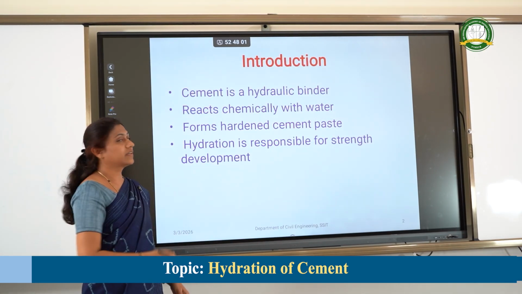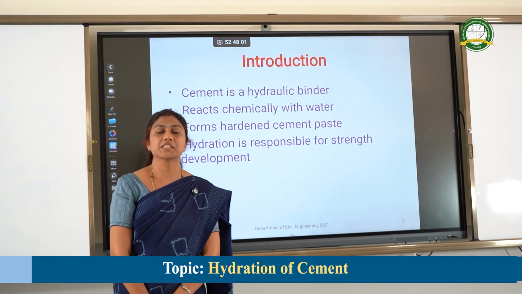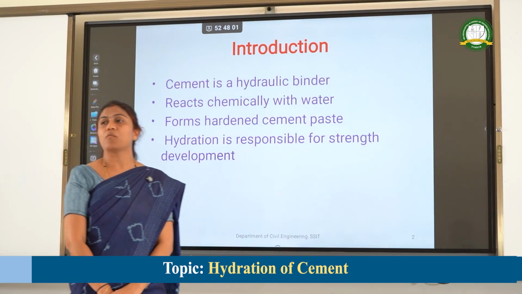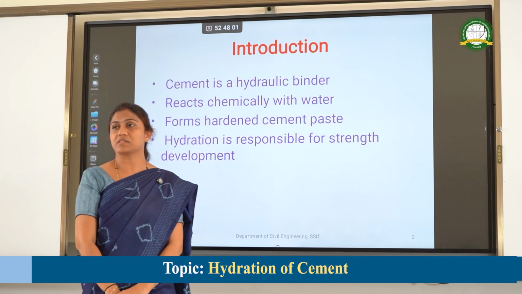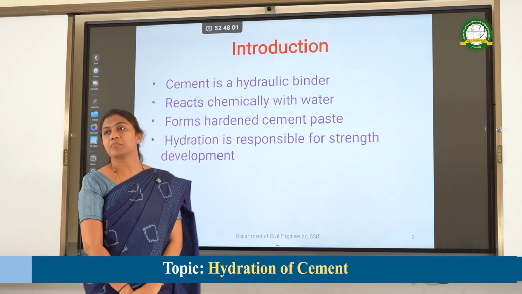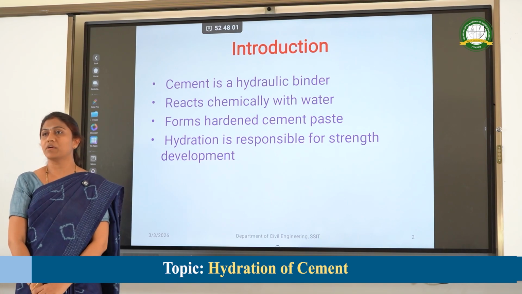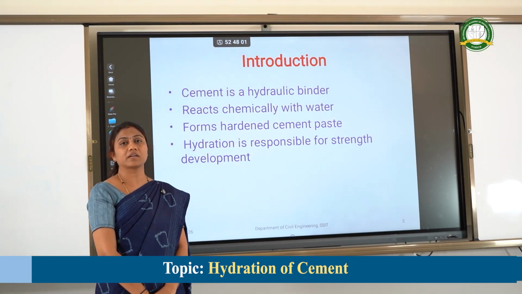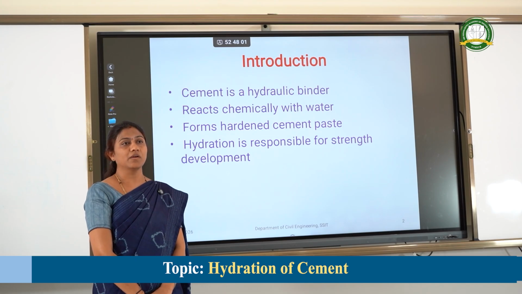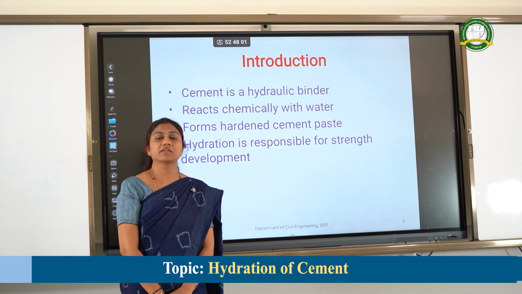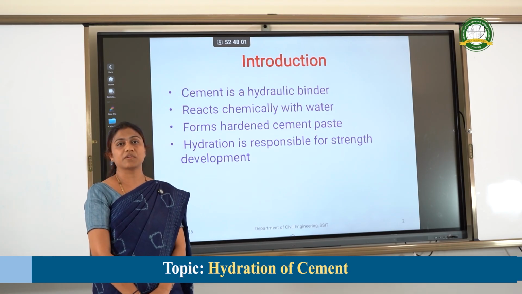Before coming to the introduction, we all know concrete is made up of coarse aggregate, fine aggregate, cement, water and some admixtures. When the coarse aggregate is placed, there will be voids between the coarse aggregates. The particles between one aggregate and another will leave voids. These voids will be filled by fine aggregate, where the fine aggregate size is very small when compared to coarse aggregate.